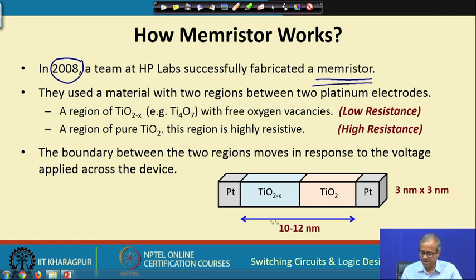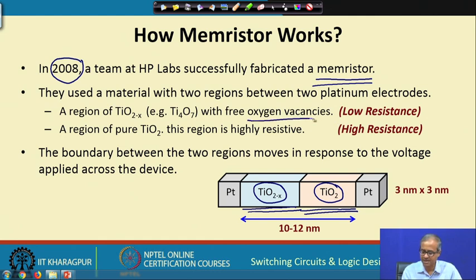So, how did they fabricate the device? They used a material as shown in the figure. They created a device where on one side there was a region of pure titanium dioxide, and on the other side there was also an oxide of titanium, but with some oxygen vacancy.